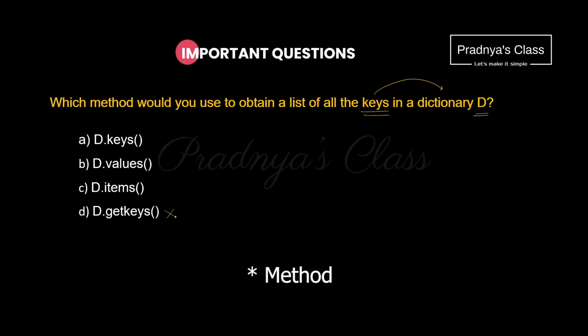There is no function like get keys. With items we will be getting keys and values. With values we get all the values. Then which method will give the keys? Obviously keys method will give all the keys in the dictionary D. So here is the correct answer.